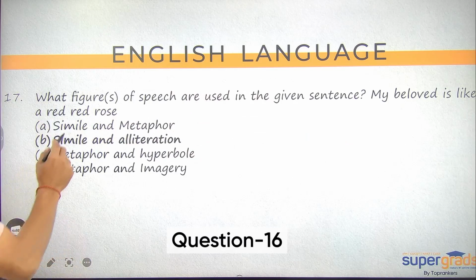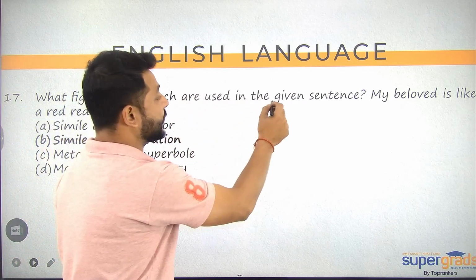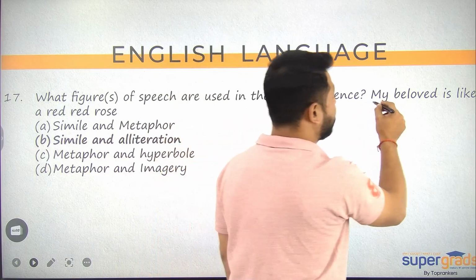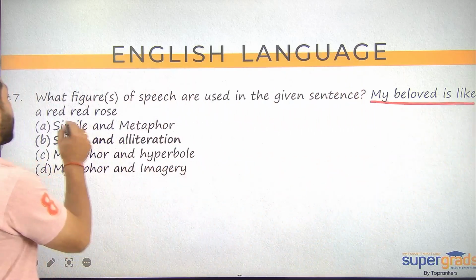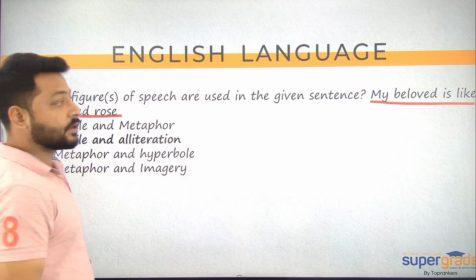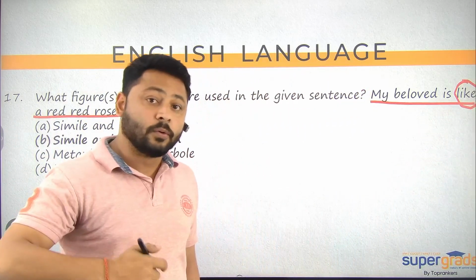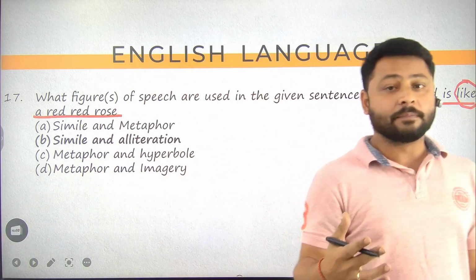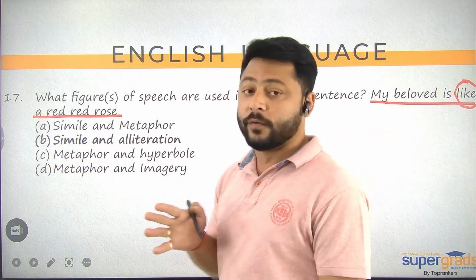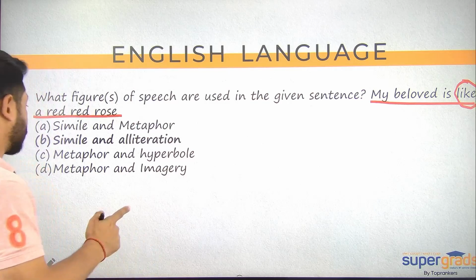Question number 17. What figure of speech are used in the given sentence? And the sentence is, my beloved is like a red rose, right? So you're using the term like here. If you use this term like and you establish resemblance in between two characters, that is when you move towards simile. So simile is the correct answer option for the first one.